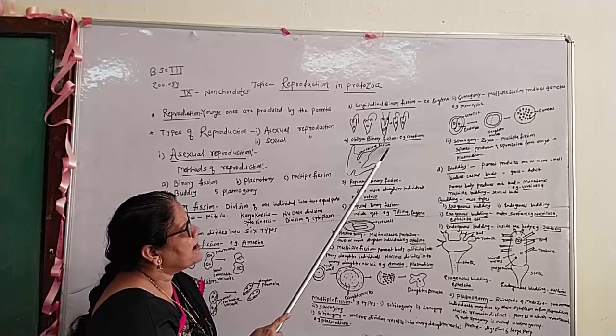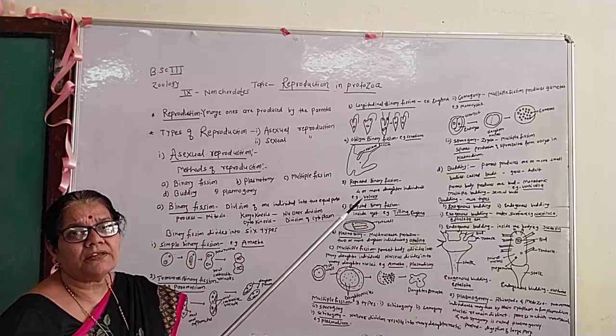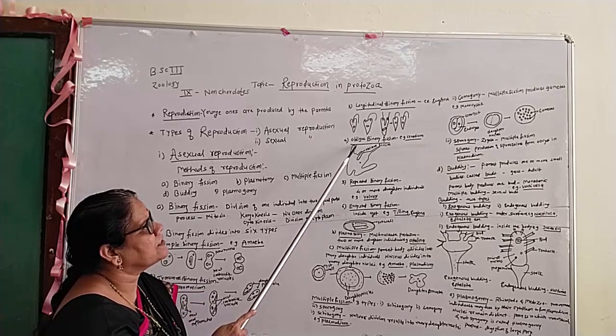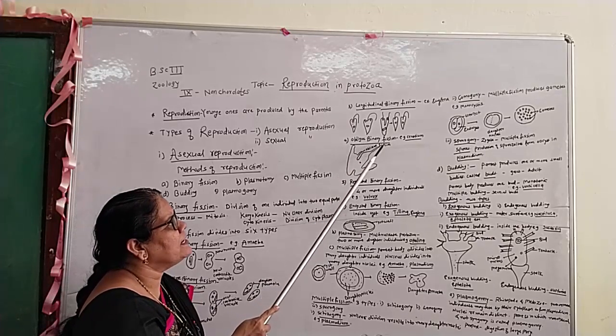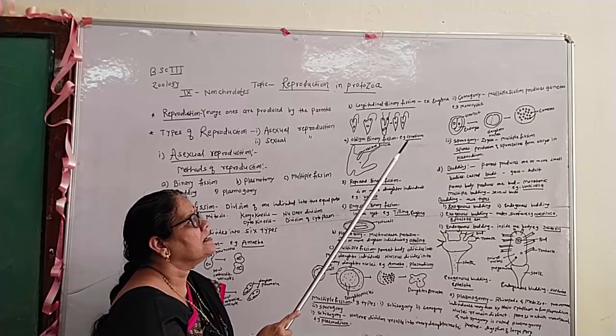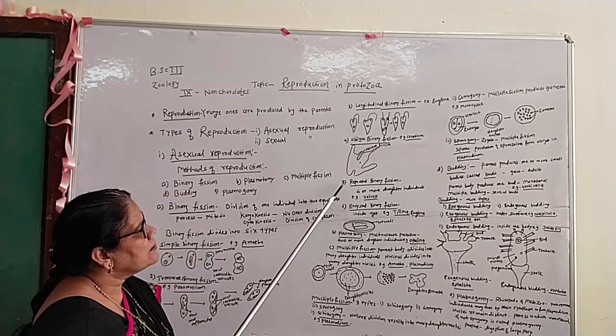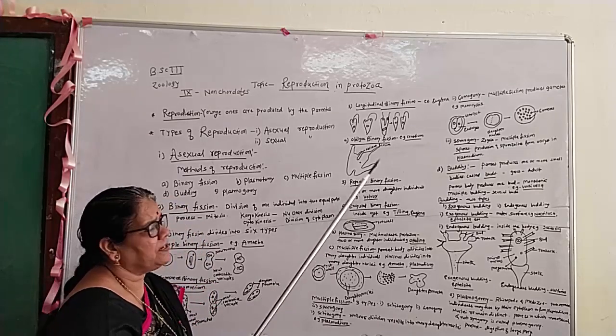Fourth is oblique binary fission. The plane of division becomes oblique, and that binary fission is commonly called oblique binary fission, for example, Ceratium. Next type is repeated binary fission.